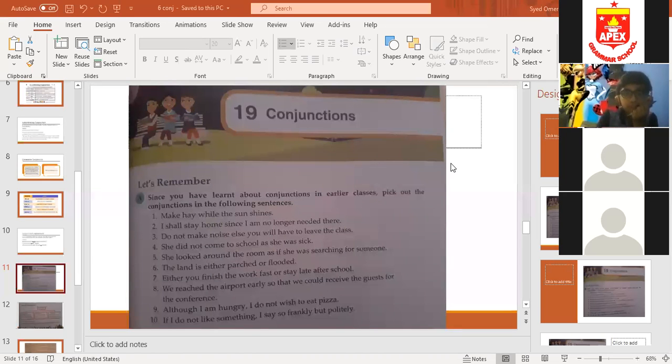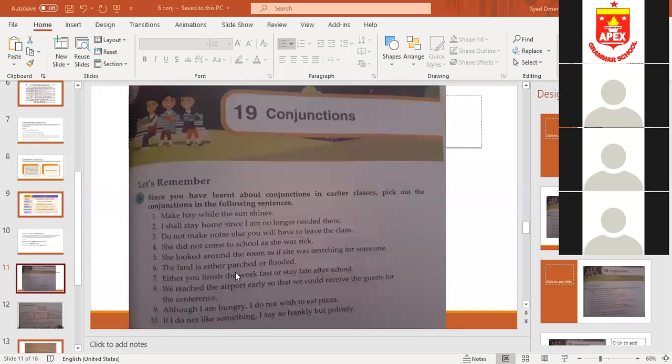Sixth one. Heather, tell me the answer. Yes, sixth and seventh. The land is either parched or flooded. Either. Either parched or flooded. Correct. Either, and there is one more conjunction. Or. Either or. Okay? Good. Do the seventh one as well.